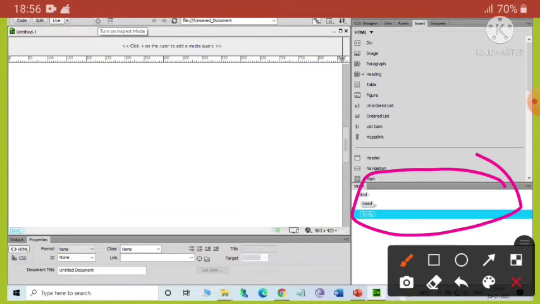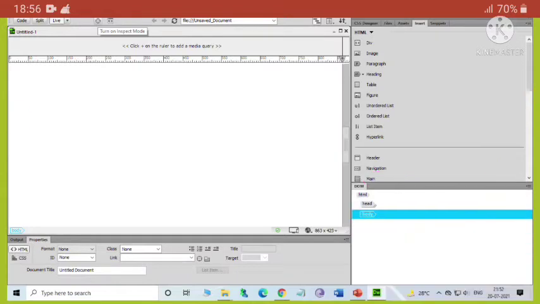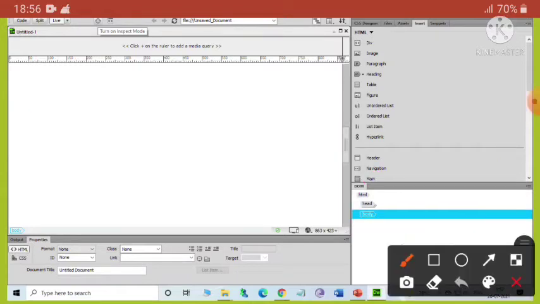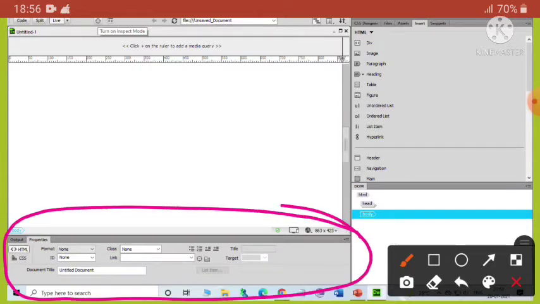Okay, next one is the property inspector. So the property inspector is generally located at the bottom left of the workspace. So if you see here, you can see this part.